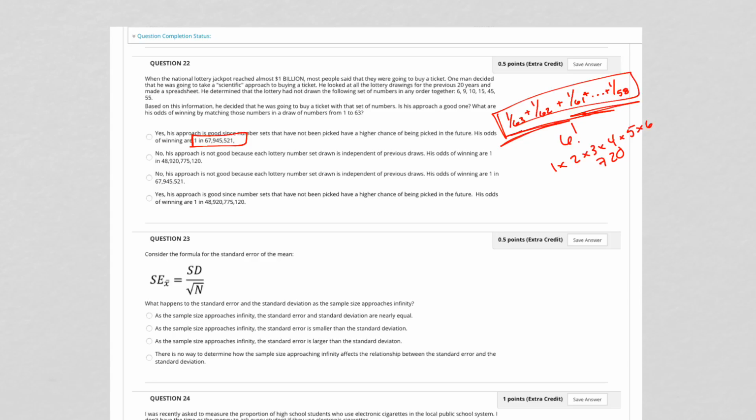So that could be it, and that could be it. But this was not a good approach. So that's the answer. Why is it not a good approach? Because it doesn't matter what numbers you draw. You put them all back in together for the next time. So it doesn't matter that a certain combination of numbers has been drawn. Next time around, there's actually a pretty good chance that you might draw the same numbers. So this is how you did the math for that, and then you rationalize that no, it's not a good approach, because just because they haven't come up doesn't mean that they're going to come up again. They're independent of previous draws.